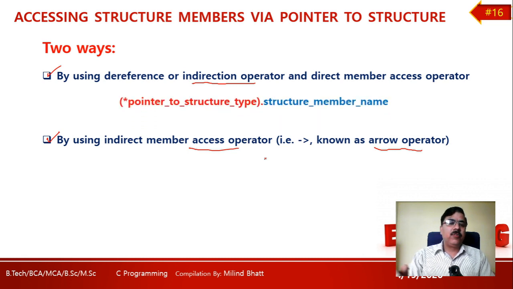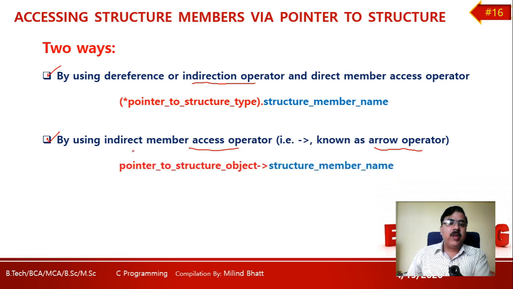The first one is pointer to structure type, then asterisk within brackets, dot, structure member name. This is how we will use it. And for the other, my pointer to structure object, then this arrow, structure member name.